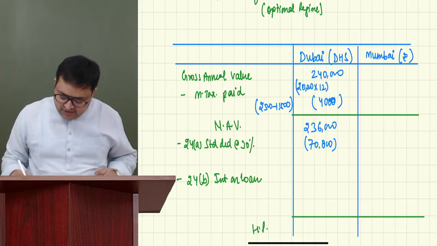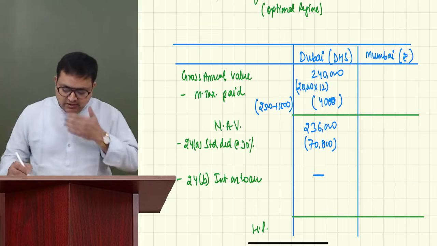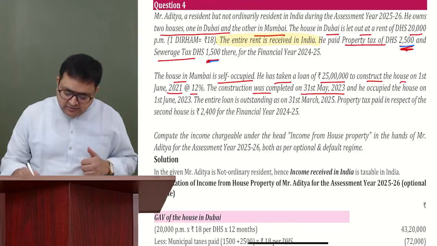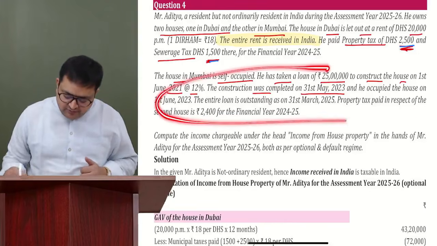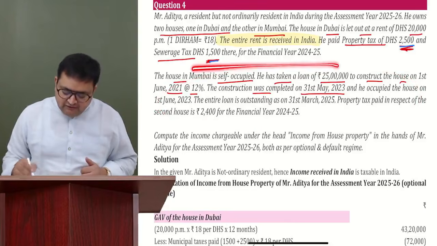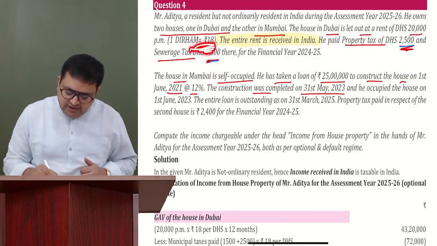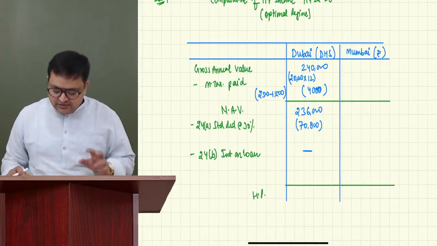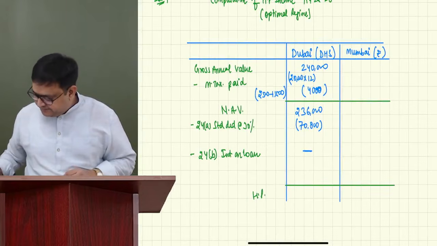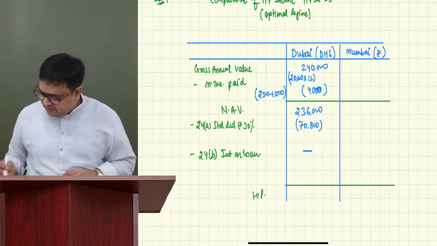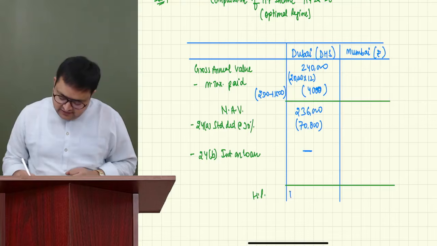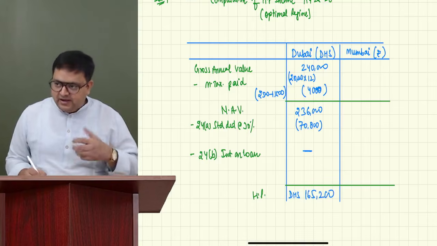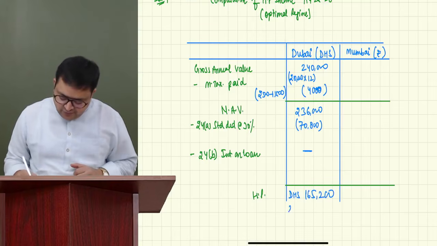Now, interest on loan. We don't have any loan in Dubai house. So they were talking about the loan, but it was actually for the Mumbai house, right? For Dubai house, we have no loan. And 1 dirham is equal to 18 rupees. So now we got the house property income of Dubai house. It is dirhams 165,200. And now we'll convert this into rupees.